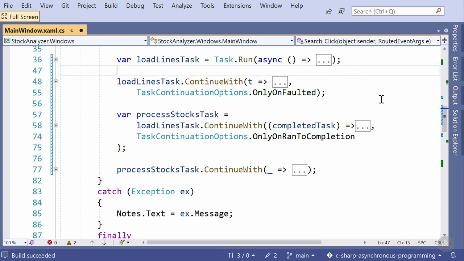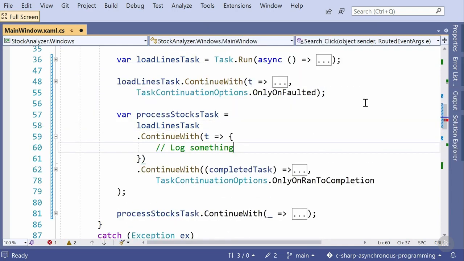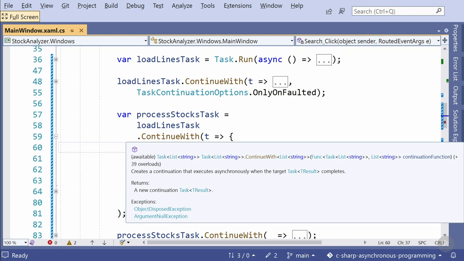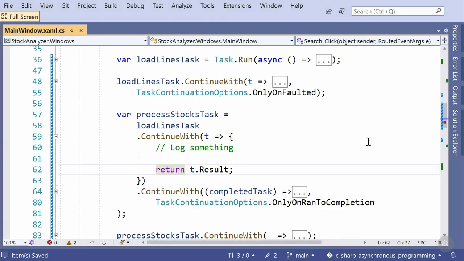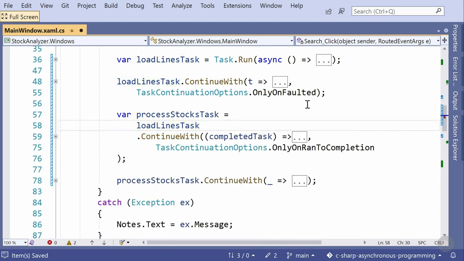As an example, let's say that you want to log the completion of a task. You could simply chain on a continuation with ContinueWith, and to conform with the same method signature that you might be expecting, you can return the value that was passed into the continuation. That way, it returns the same type of task with a given result that you previously expected. So this won't change the method signature or how the consumer awaits the task that is returned. They won't even know that it executed this continuation.